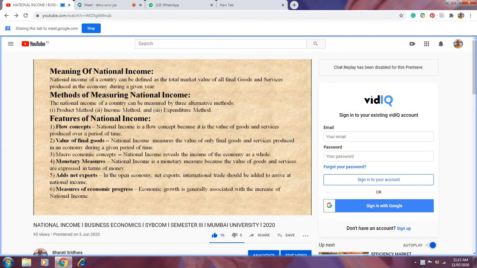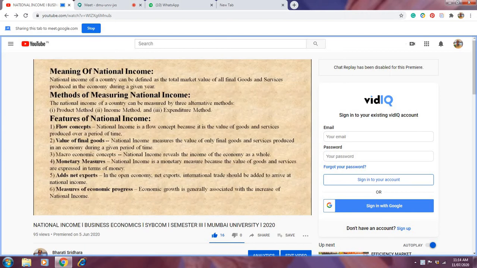The national income of a country can be defined as the total market value. Market value means the prices of the goods and services, and final goods means the goods which are ready for consumption. You need not do anything on them. Those goods are called final goods. That means you purchase them and they are ready for consumption.